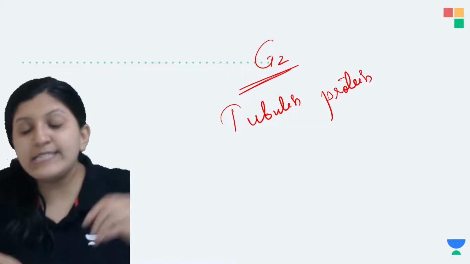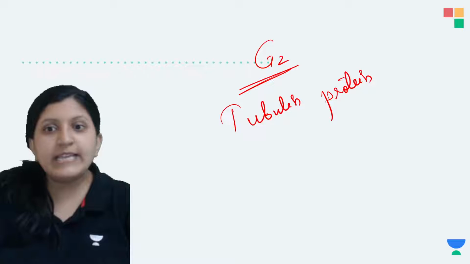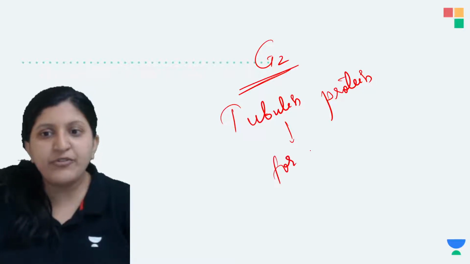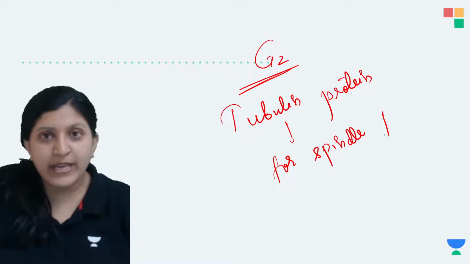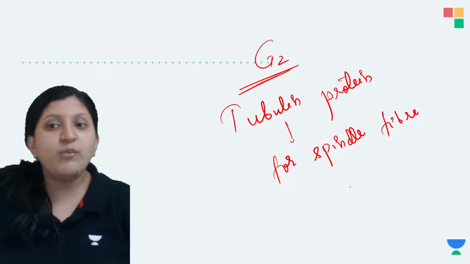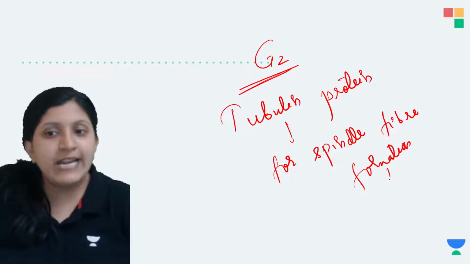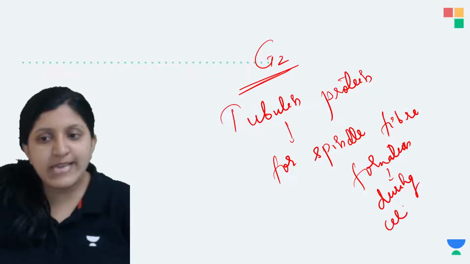So in that case, there is a tubulin protein. Now this tubulin protein is required for spindle fiber formation. When is spindle fiber formation required? It is required during cell division.